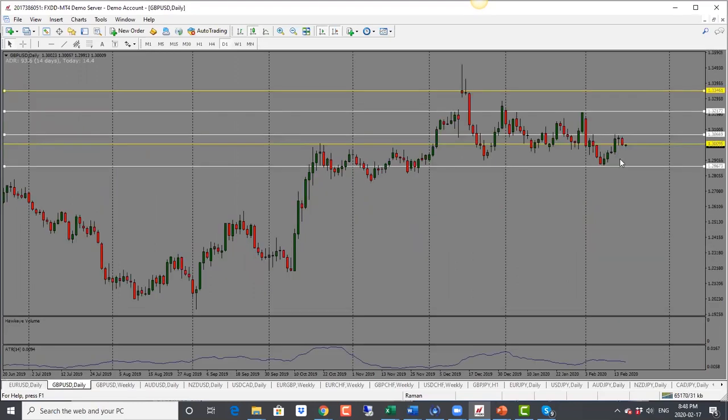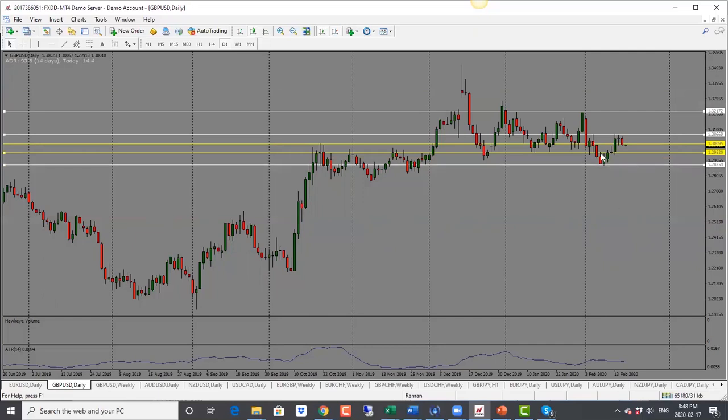Pound dollar here, this one price went into resistance here at 1.3065, and it has held below that level. So today we have a bearish candle close, which means we could see a further drop here in the pound dollar. So bias is bearish. The next target here is 1.2950, and then we're looking at 1.2880.